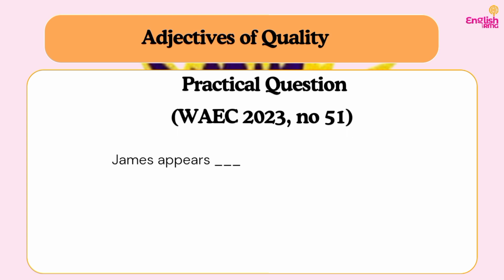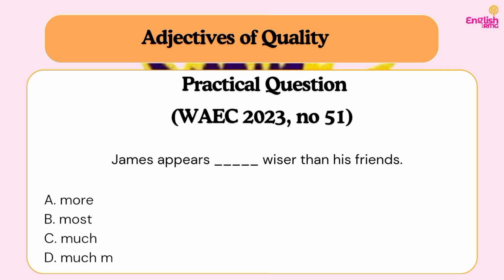So we have question 51 from 2023 WAEC past question. It reads, James appears dash wiser than his friends. So I also need you to pay attention here. We've already compared this. This has already been compared. We already have wiser. So what is going to fit into this space? Let's look at the options before we pick our answer. So option A, more. B, most. C, much. D, much more.